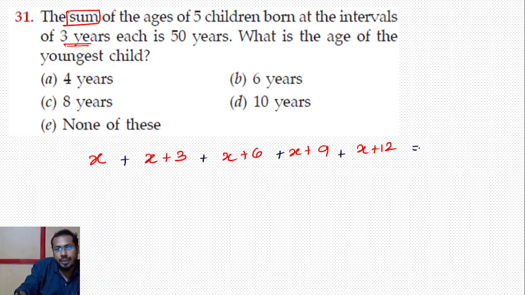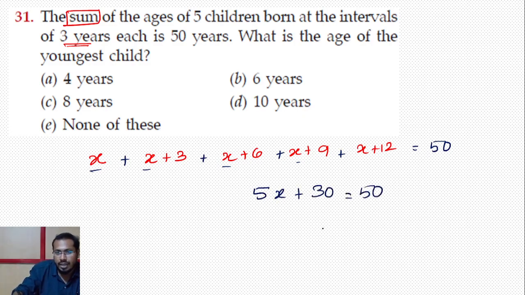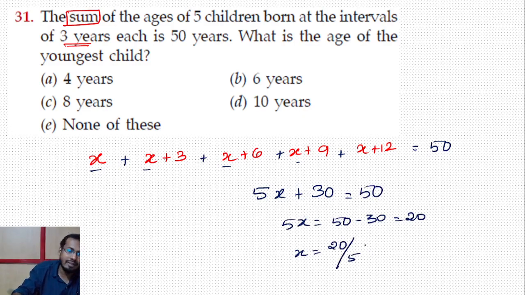It should be 50 years. So how many x's are there? 1, 2, 3, 4, 5x. So 5x plus 3 plus 6 is 9, 9 plus 9 is 18, 18 plus 12 is 30. That equals 50. So the next step, 5x is equal to 50 minus 30, that is 20. So x is equal to 20 over 5. 20 divided by 5 is 4. So x is equal to 4.